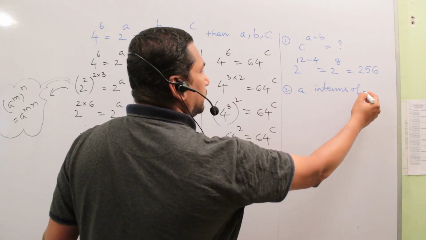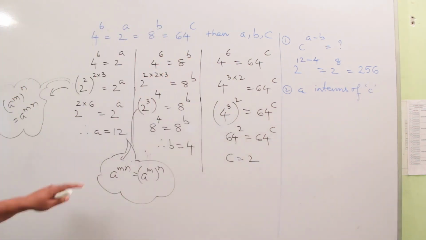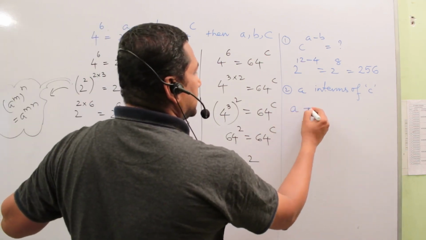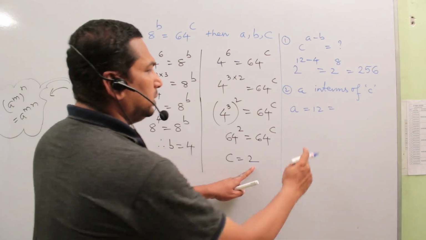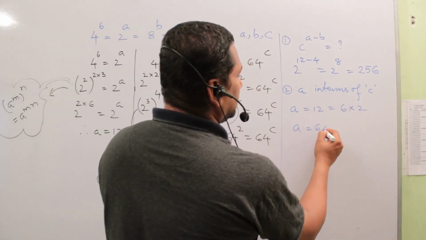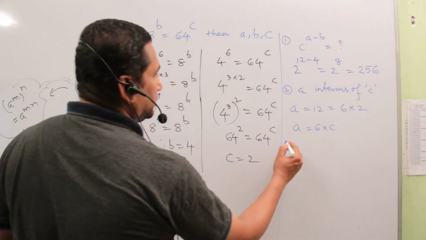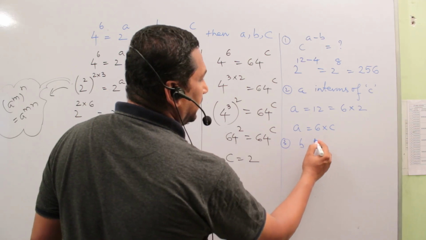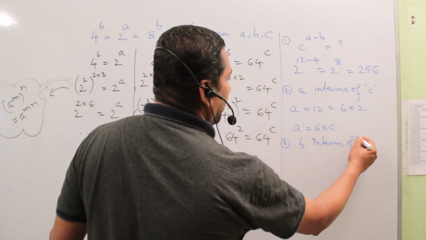Suppose a in terms of c. What is a? a is equal to 12. What is c? 2. So it can be written as 6 into 2. So a is equal to 6 into c, in terms of c. Suppose b in terms of a.